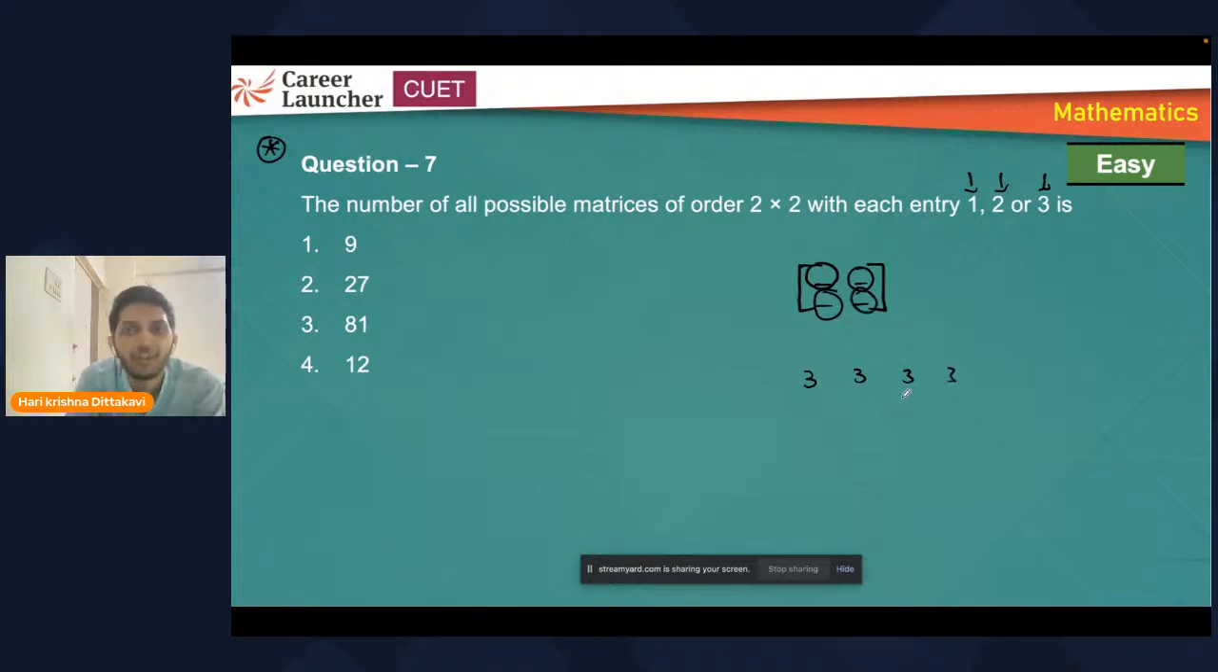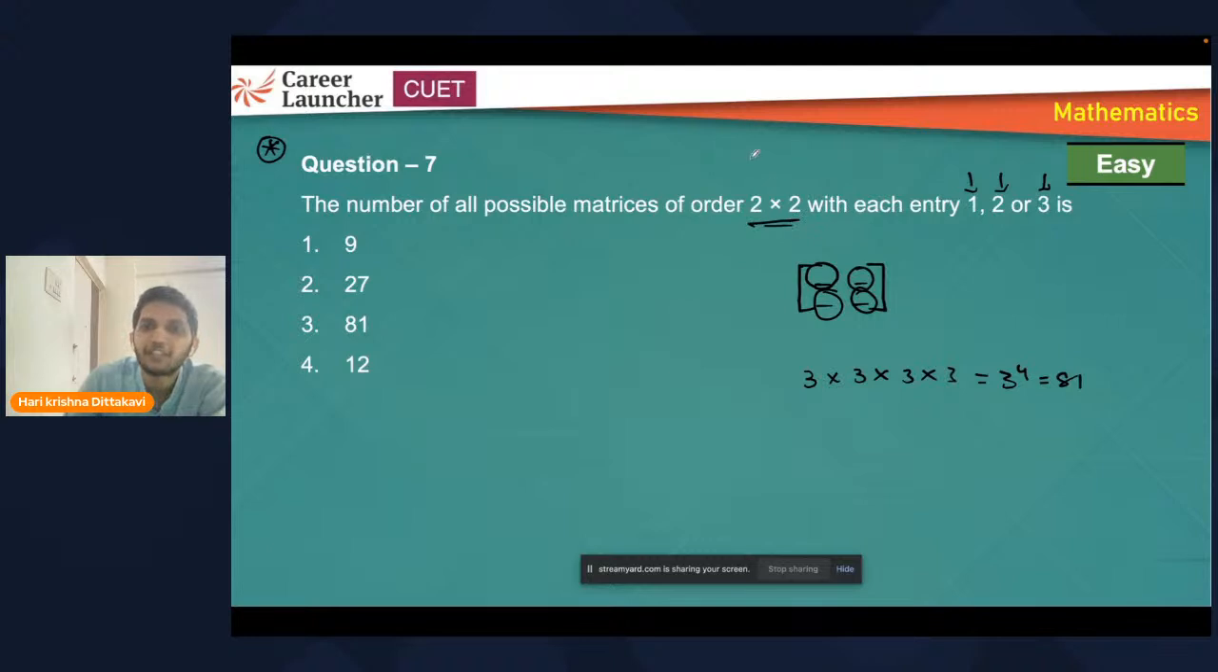Now the question is, do I need to add all these or multiply these? If you remember permutation and combination, all the elements have to be filled, right? So if every element has to be filled, then we'll go for multiplication. If any one of them is required, then we'll go for addition. So we'll get 3 power 4, 81. Because the sum of these is 12, that is also an option here. So if you know when to multiply and when to add, then you can easily score.